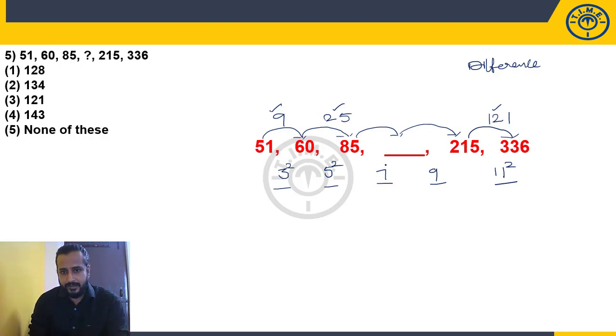So here what is required? 7 squared and 9 squared. So here the difference will be 49 and here the difference will be 81. Let's cross check it. 80, 40, 120 plus 13, 133. Now 133 plus 81, 210 plus... I'm sorry, 85 plus 49, right? 134. 134 plus 81, 215. Perfectly matching. So what is the missing number? 134. So choice 2.